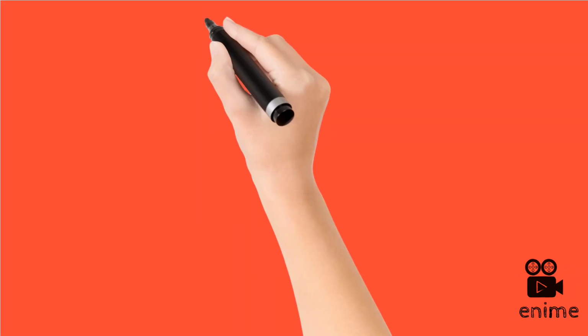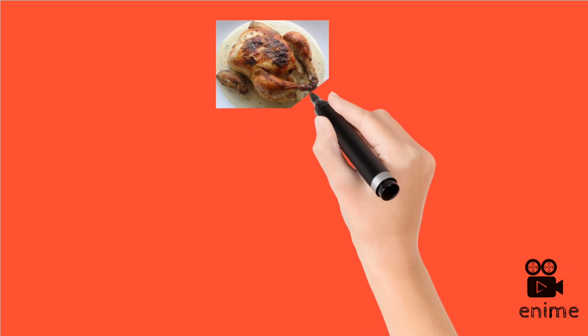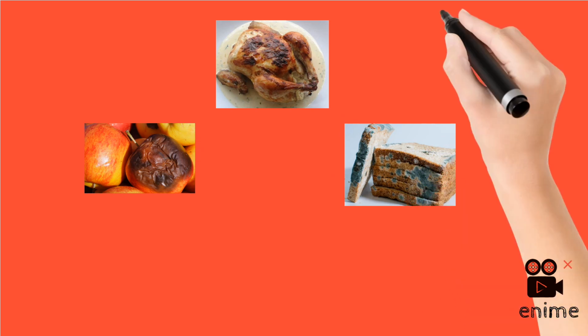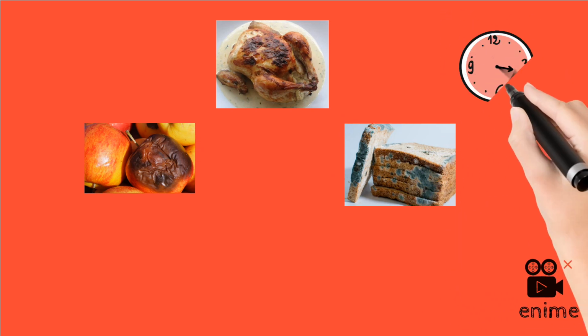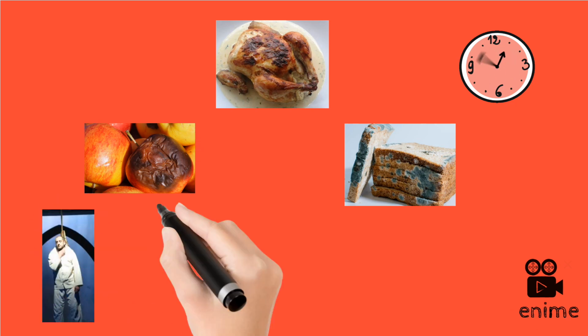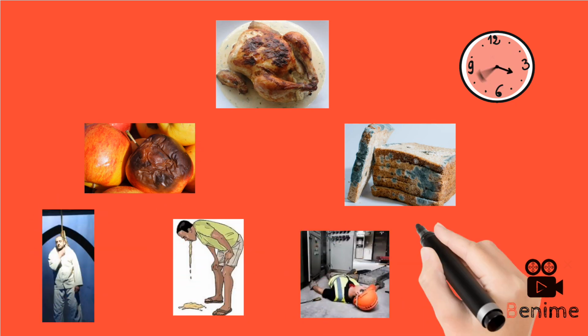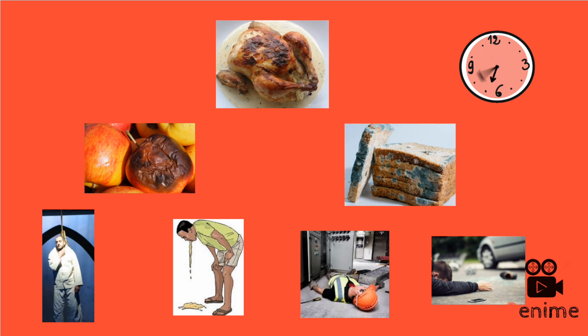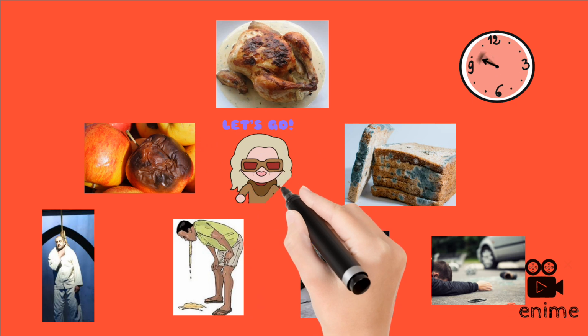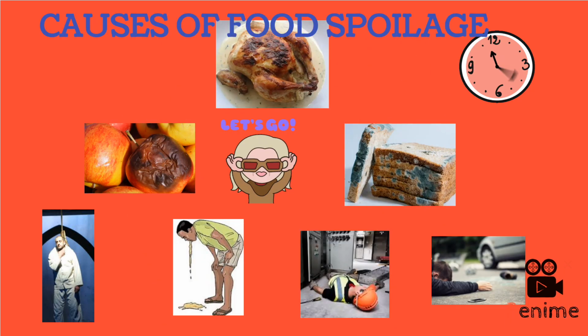Have you ever wondered why roasted chicken, juicy apples, and a fresh loaf of bread eventually turn moldy or start emitting bad odor and finally spoil? Just as human beings have different causes of death, food also can be spoiled through different mechanisms. Let's dive into the causes of food spoilage.